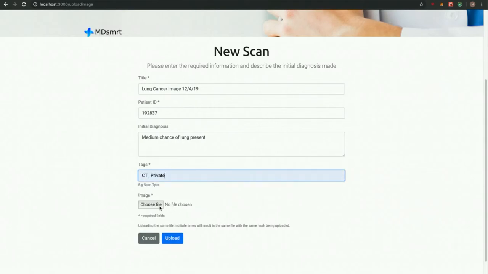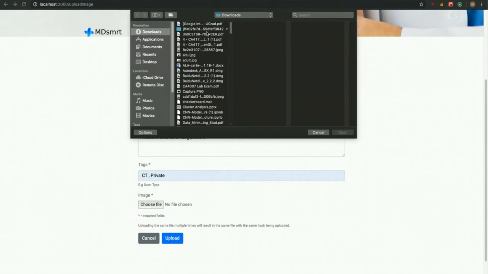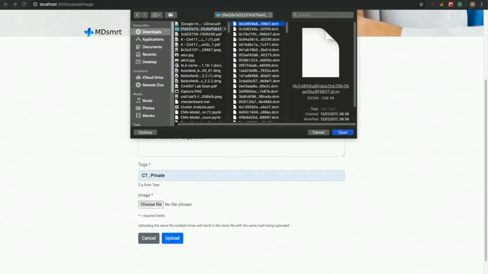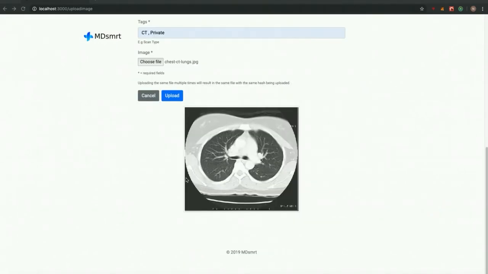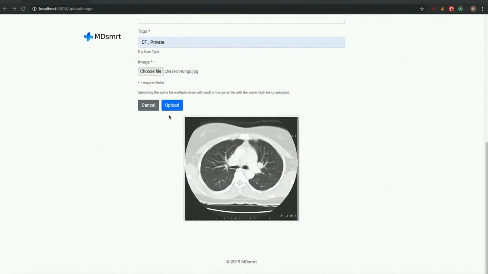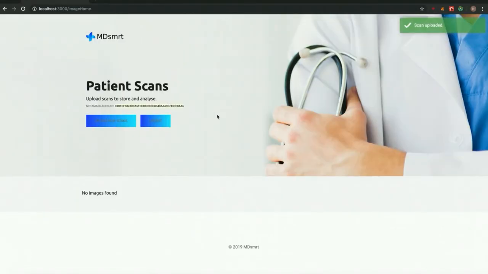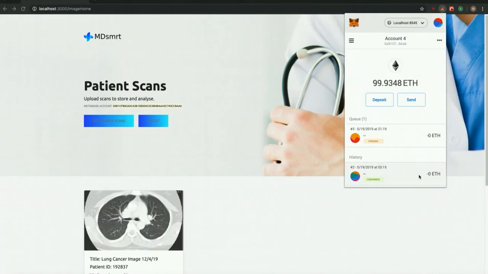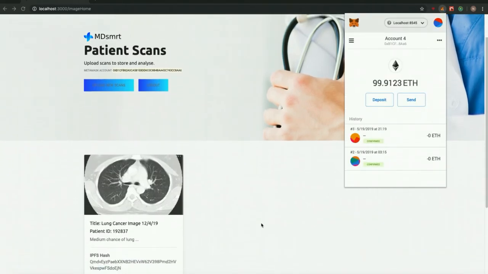Here we can then choose the file that we want to upload. So here I have a folder of DICOM files, so we can now choose what folder and what files we want to upload. Here we can then upload our image by pressing upload. Here in the top right hand corner we get a notification that our scan is uploaded. We then need to accept the transaction using MetaMask, which shows the gas on the Ethereum node that we need to pay. So when we click confirm, the transaction is then confirmed